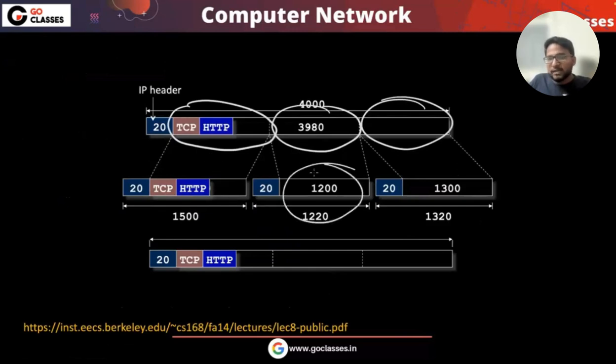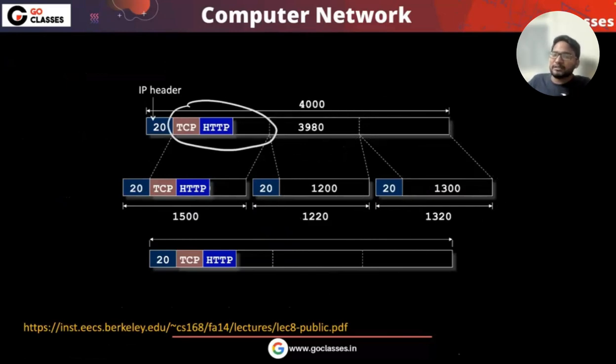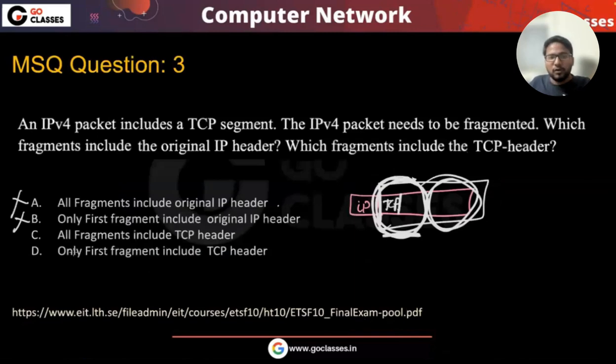In the second fragment, there is nothing. In the third fragment, there is nothing. So anyway, it also makes sense, because the router doesn't need the TCP headers. The router just forwards based on the routing table, and for that it needs the IP address, and the IP address is in the IP header. So it doesn't need the TCP header. These fragments anyway don't need the TCP header, right? So hence, what is the answer here? All fragments? No, only the first fragment includes the TCP header, right?